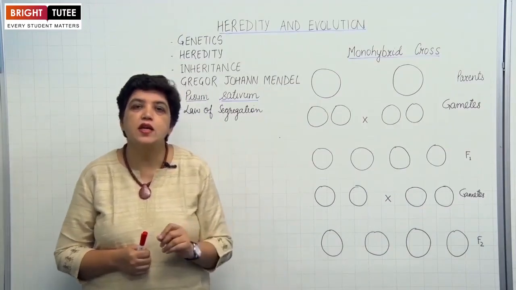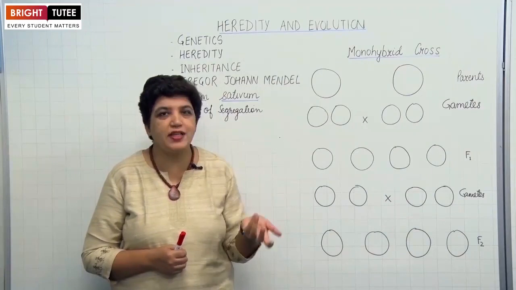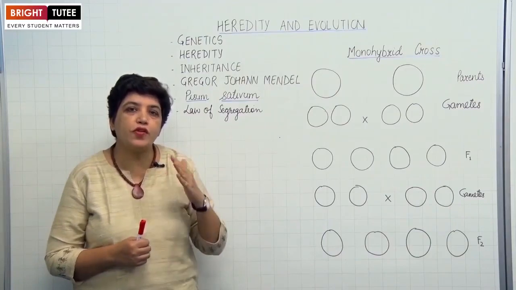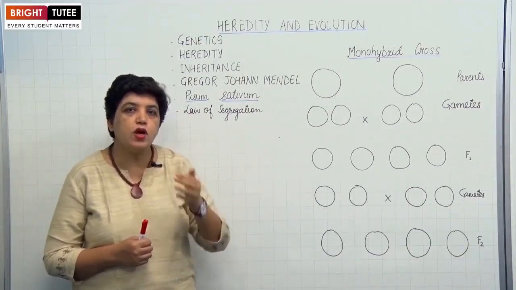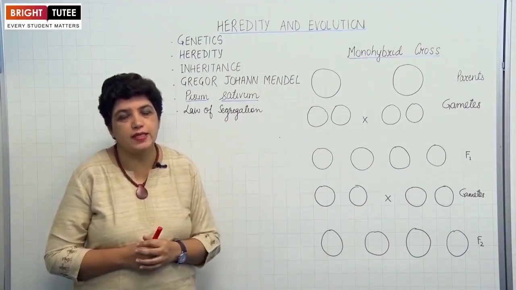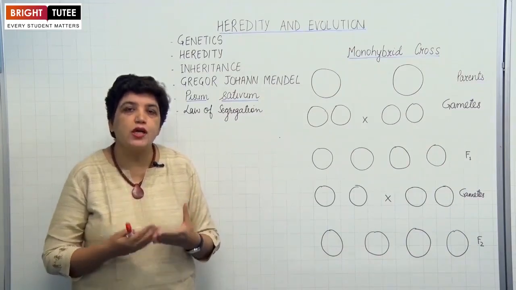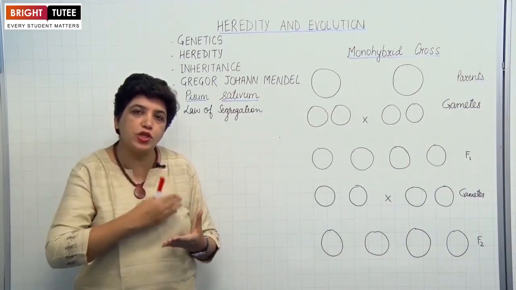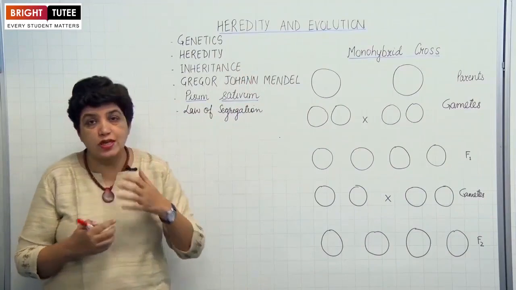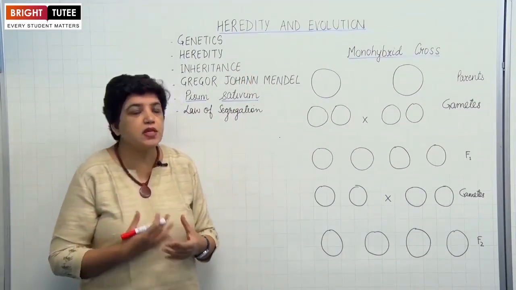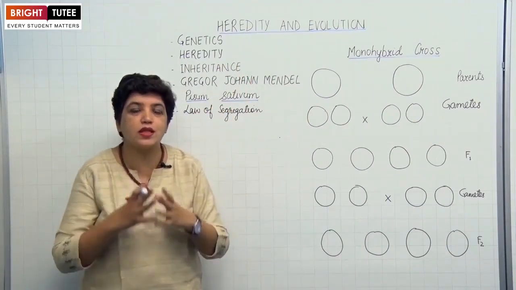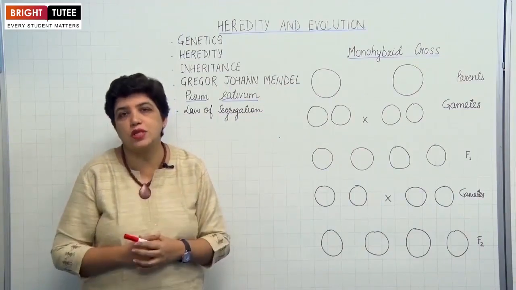That branch of science which deals with the study of heredity is known as genetics. And heredity is the transmission of characteristics or genetic information from one generation to the other, from parents to offspring. The mechanism by which the information is passed on from generation to generation is known as inheritance. Many scientists tried to study the mechanism of inheritance, but it was Gregor Johann Mendel who was able to study in detail the laws and the mechanism of inheritance, and he presented it to us.